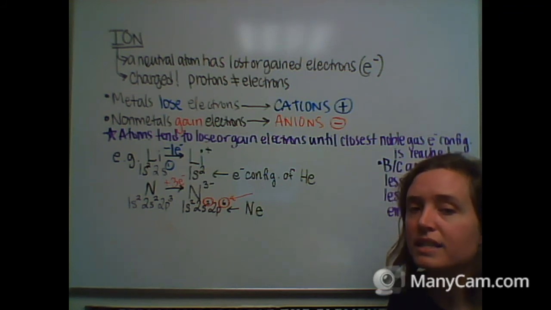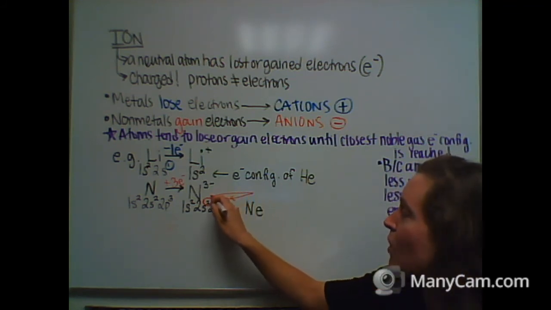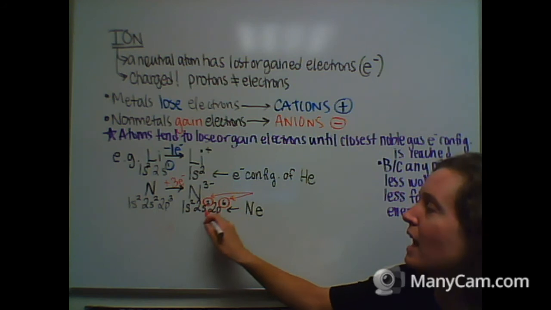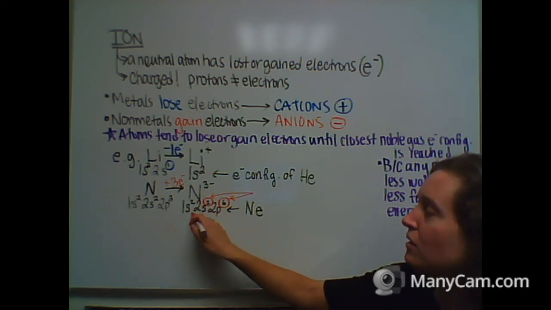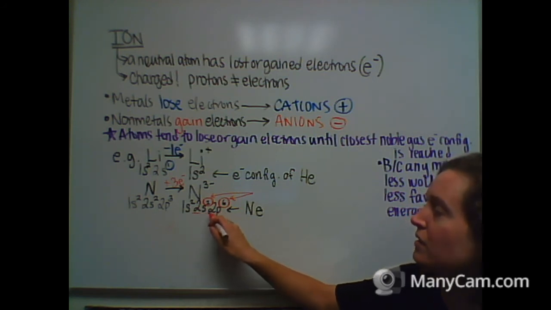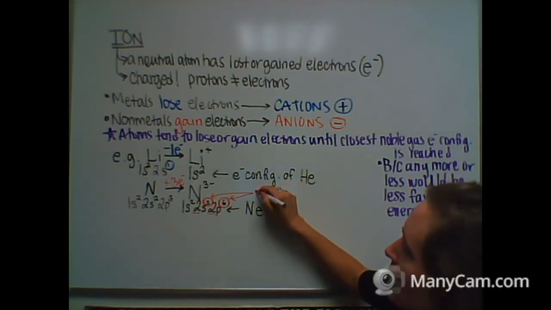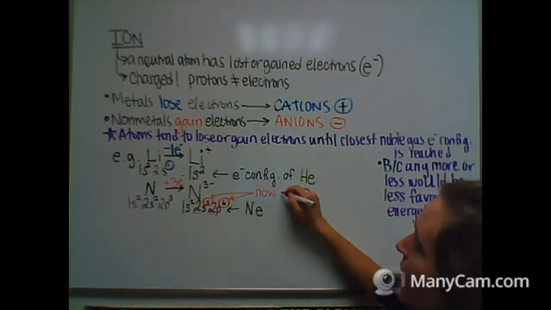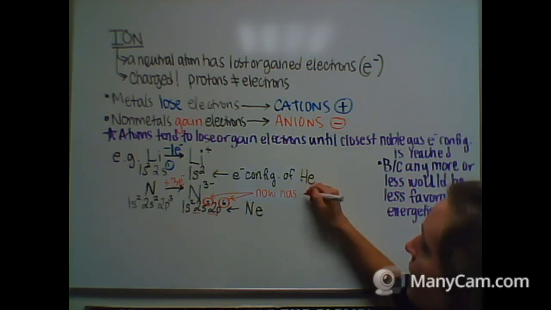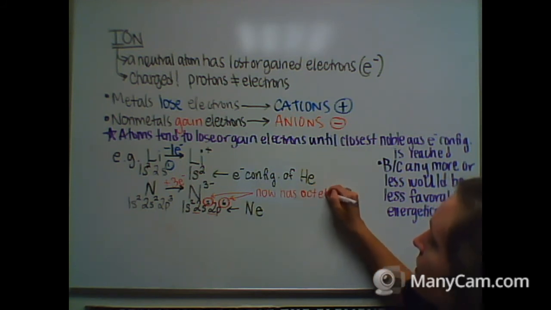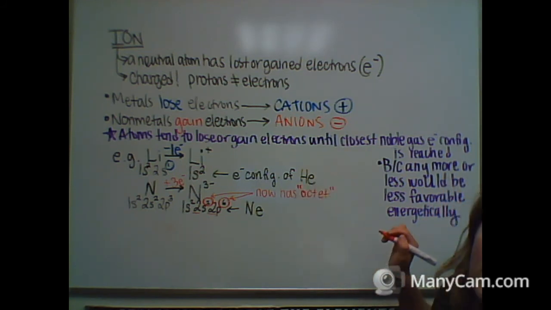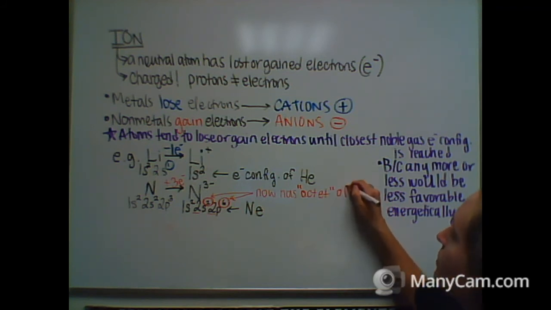We call that an octet because there are now 8 electrons in the outer shell. This valence shell has a principal quantum number of 2, and there are now 8 electrons in there. So we're going to say that this now has an octet of electrons in the valence shell.